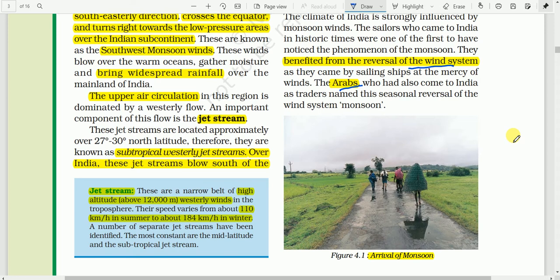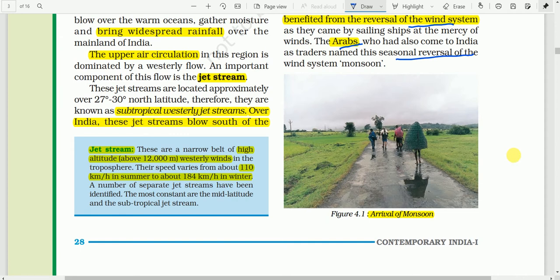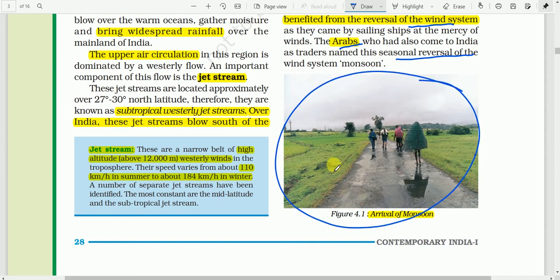As we have learned earlier, the word monsoon is derived from the Arabic word mausim, which means season. That is the dictionary meaning, the literal meaning of the word. In geography, monsoon means seasonal reversal of the wind direction with the change of the season. This is a photograph showing the arrival of monsoons.